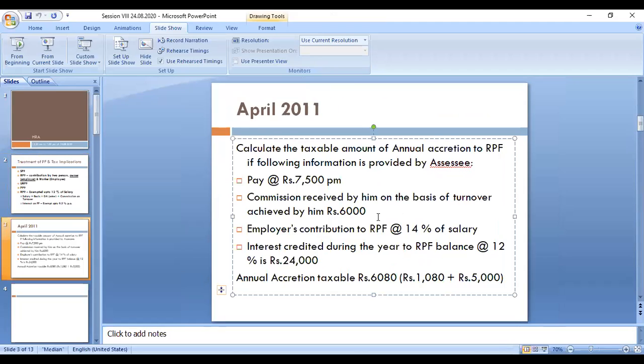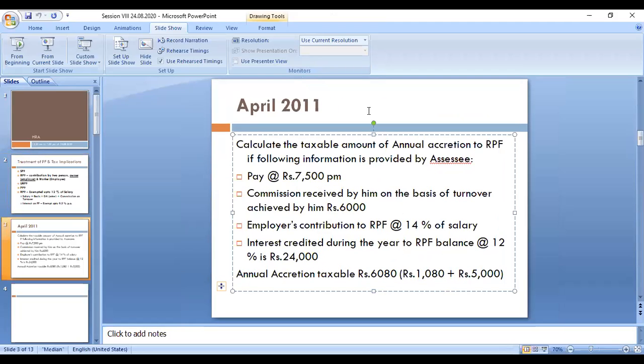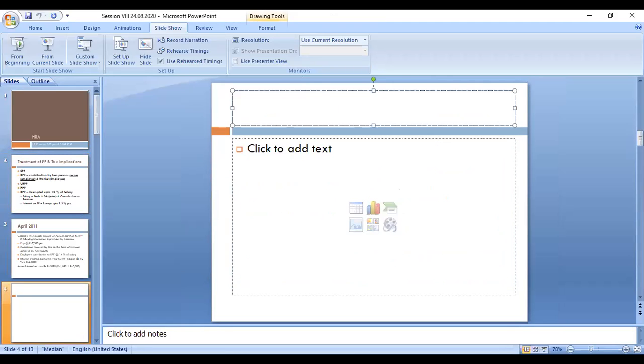Now we have to calculate the taxable RPF. So put a heading: calculation of taxable recognized provident fund.